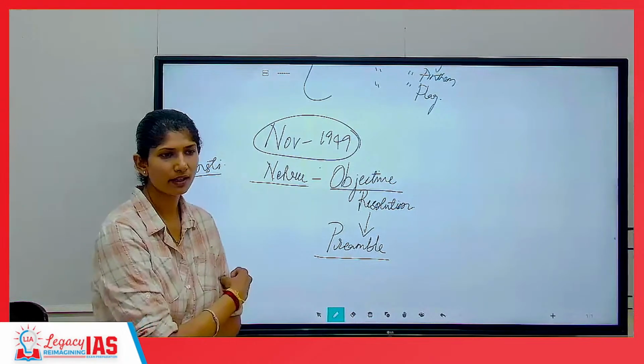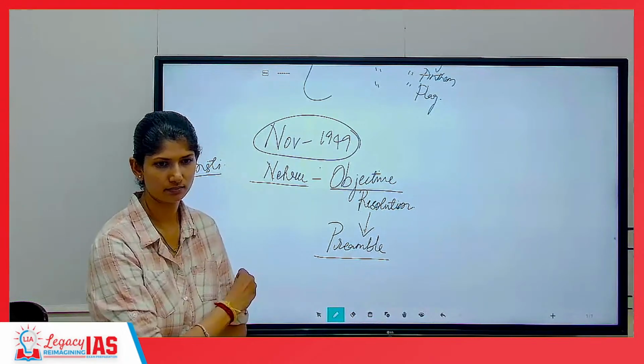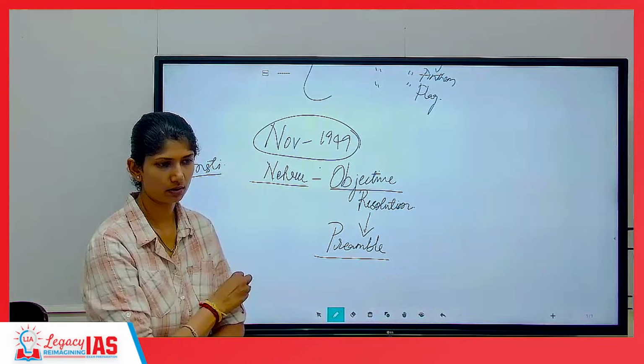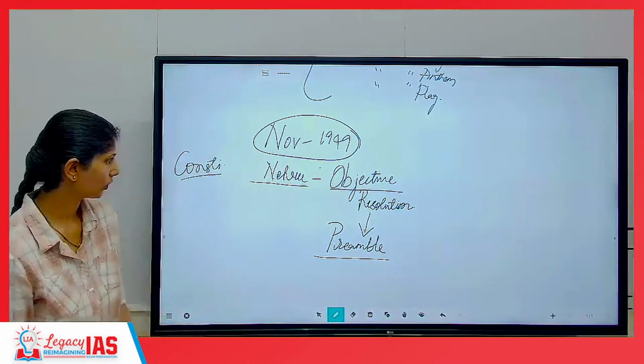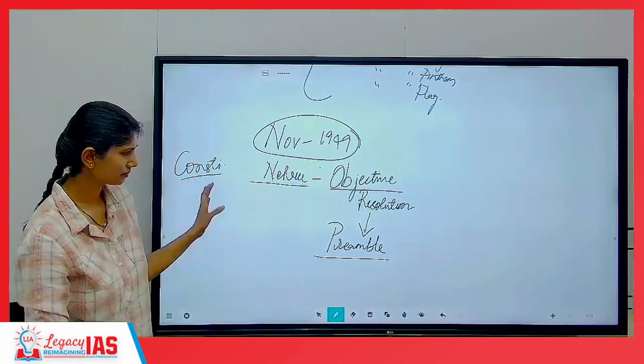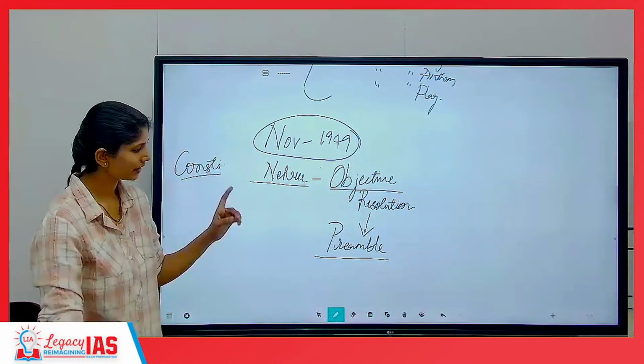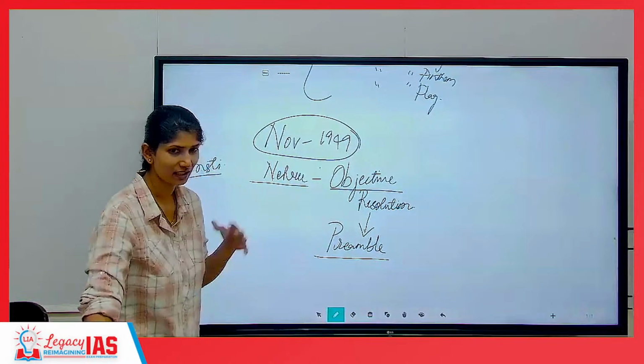Generally in the book, where will the contents be? In the first pages only, initial pages only. So in our constitution, preamble is at the front only, but it was adopted in the very last.